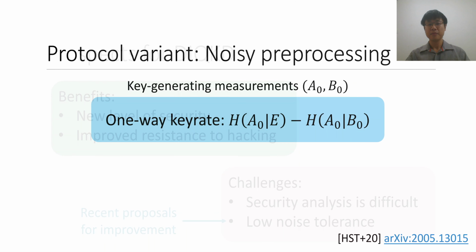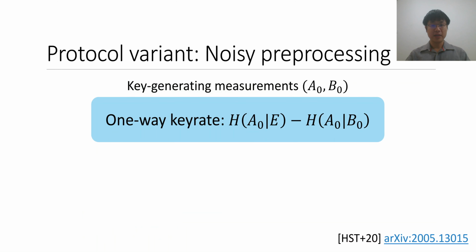Two, actually. The first approach is known as noisy preprocessing, and it's a modification to the basic DIQKD protocol. To get some understanding of how it works, let's look at the asymptotic key rates. Here we have what's called the Devetak-Winter formula for the asymptotic key rates, which is the difference between two entropies. And in this expression, A0 is Alice's key generating measurement, whereas B0 is Bob's key generating measurement.